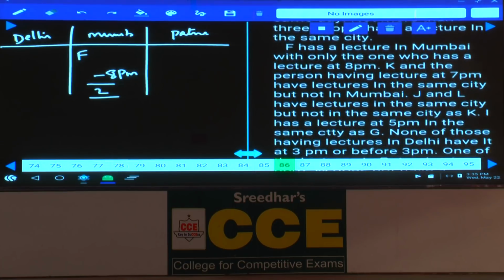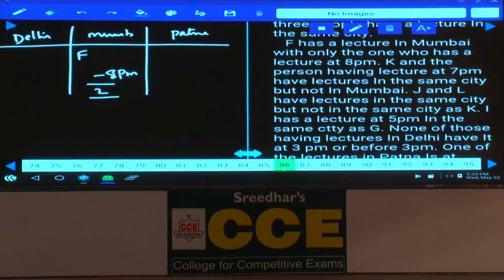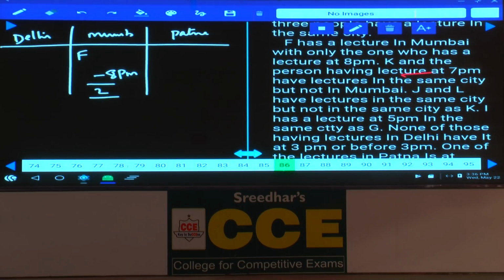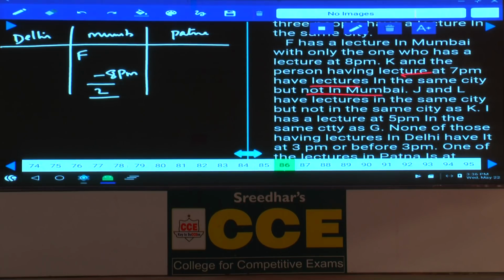Now the information is about K and the person having a lecture at 7 p.m. K and the person having a lecture at 7 p.m. have lectures in the same city but not in Mumbai. Now K and 7 p.m., but not in Mumbai. Do we require that information at all? K is 8 and F can be 7, isn't it? Though it is true, these 2 can be interchangeable. Hence K and the person having a lecture at 7 p.m. have lectures in the same city but not in Mumbai. Hence K and 7 cannot be in Mumbai.